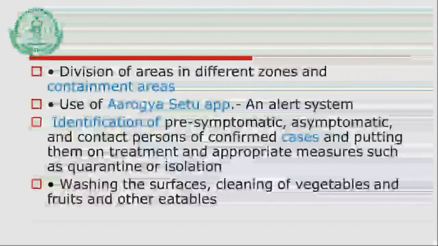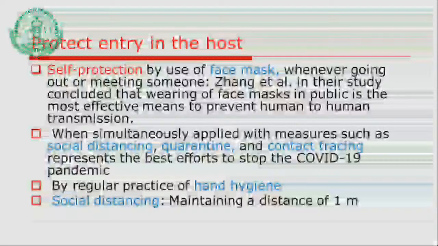Then identification. What is most important now is to identify the pre-symptomatic and asymptomatic cases and the contacts of the person. Now you have detected one case, you will have to do the contact tracing, that is the principle followed in epidemiology, for earlier diagnosis of corona and to prevent further spread. Already all of you are aware of the preventive measures that we are adopting for coronavirus prevention, and that should not be undermined, that is washing the surfaces, cleaning of the vegetables, fruits and other eatables, as we have seen the mode of transmission of the coronavirus.